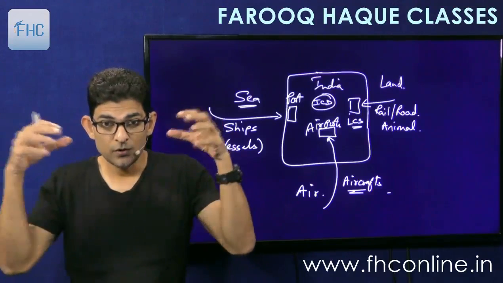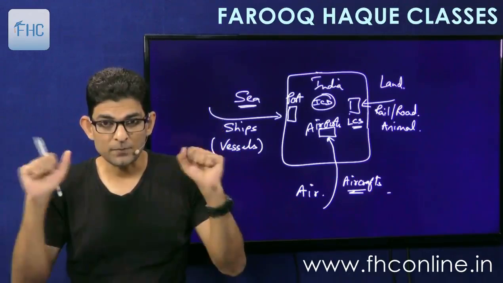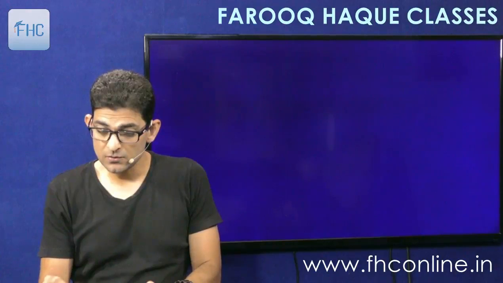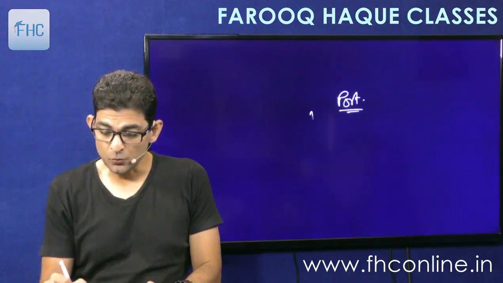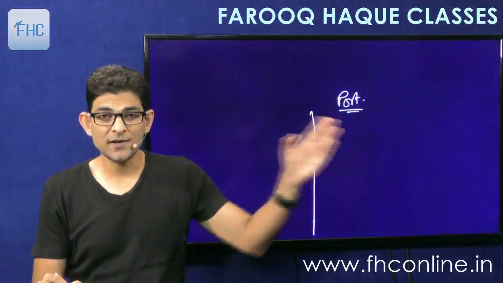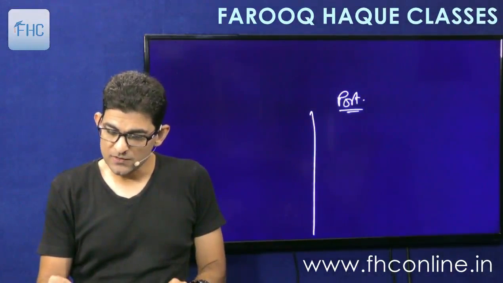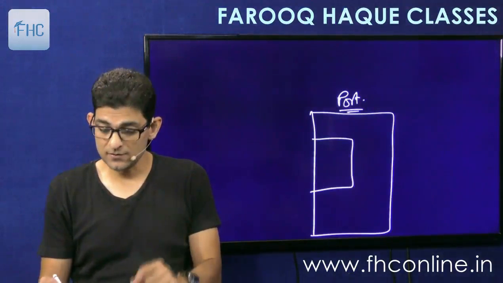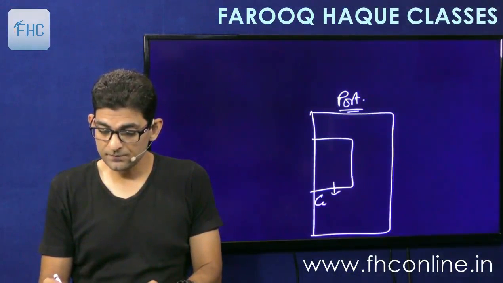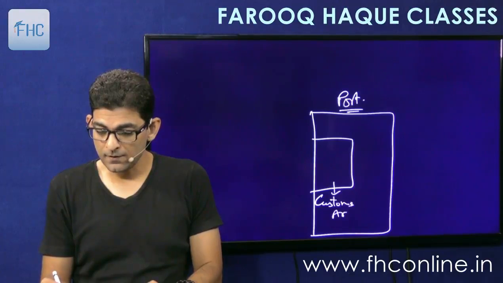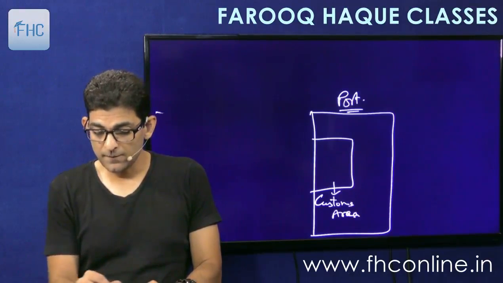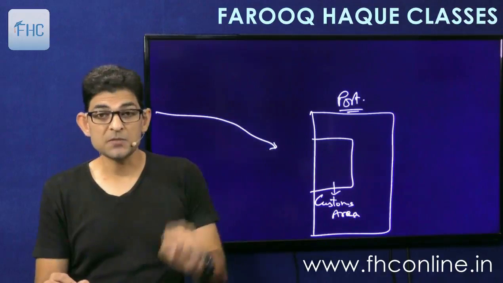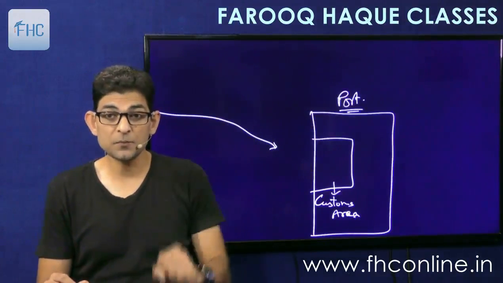So let's see now in deep how this process happens, how the import happens. So now let's move on to any one of the custom station like a port. So let's go down to Mumbai port. This is the whole port area, this is the sea, and this is the landmass, this is the port. Inside the port there will be an area called as customs area. This will be called as customs area. So when the ship comes here from outside India, it will unload the goods into this customs area, and the importer will then come and clear the goods from the customs area.